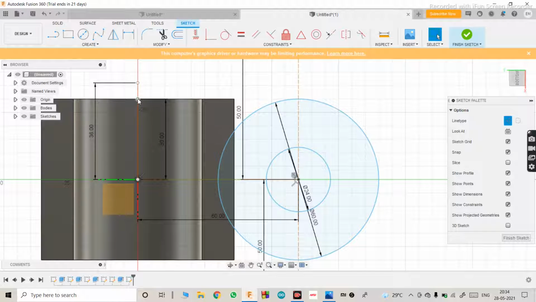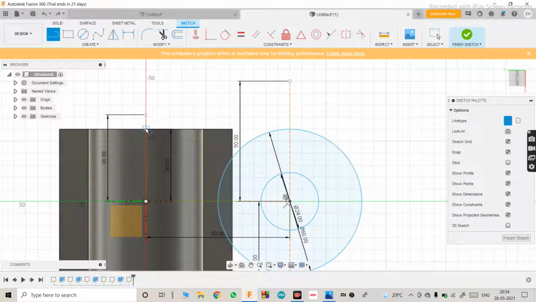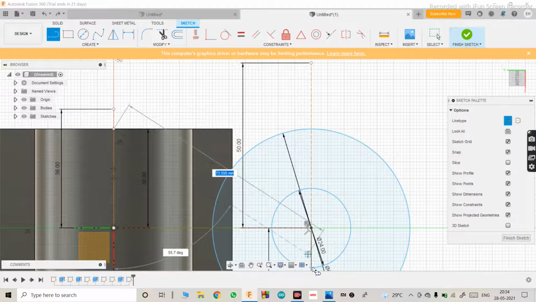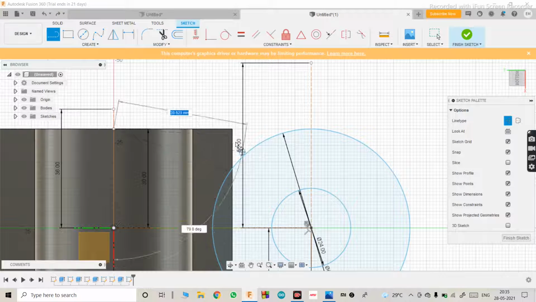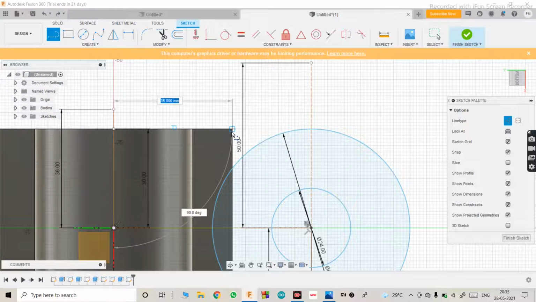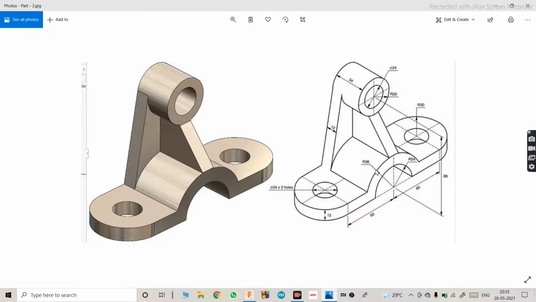Then the horizontal one, make that as... how much is it? 36, as you can see here.